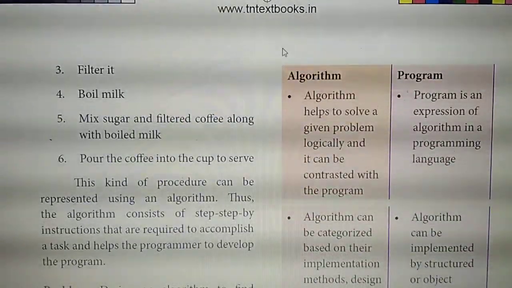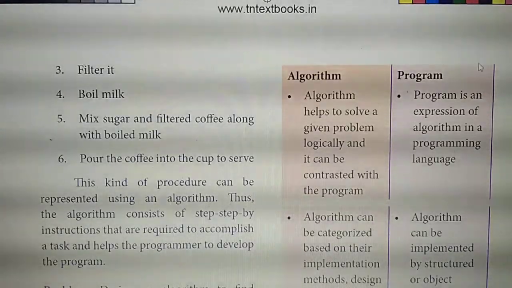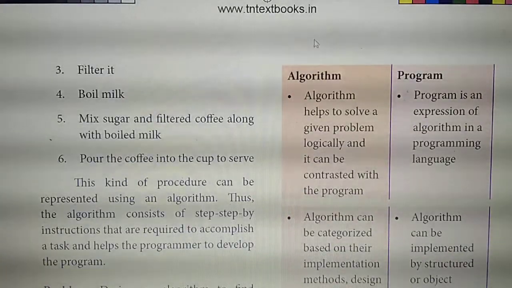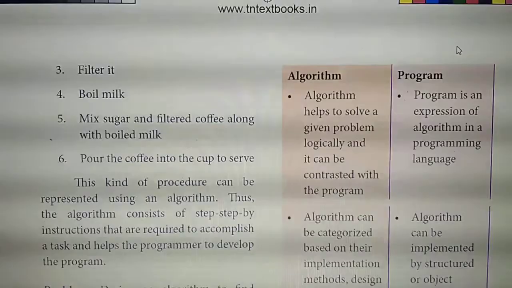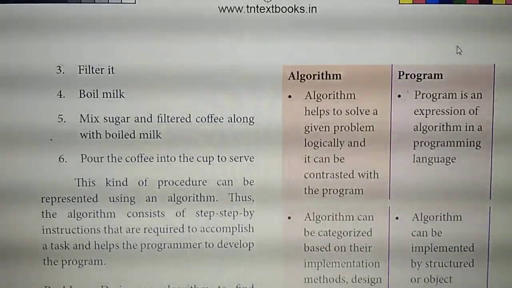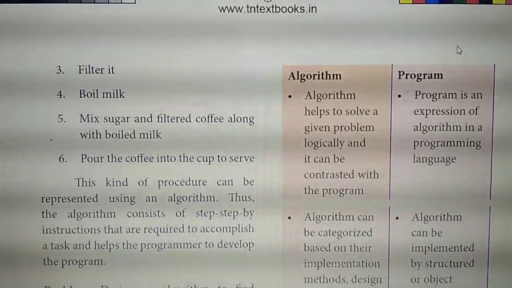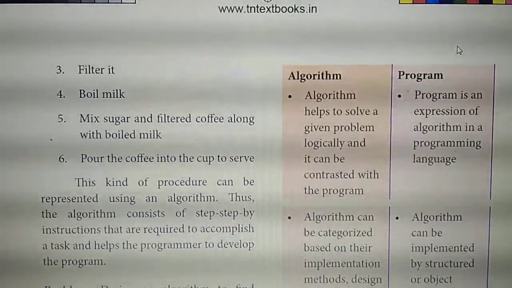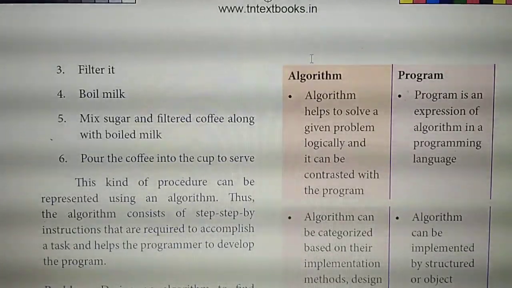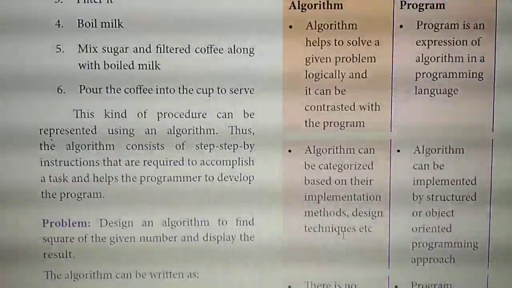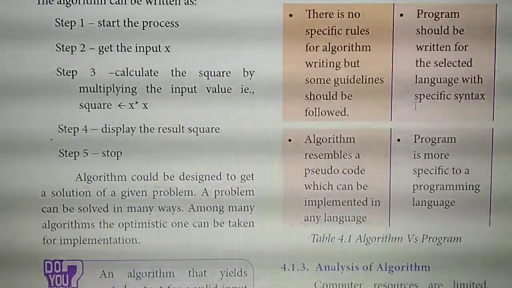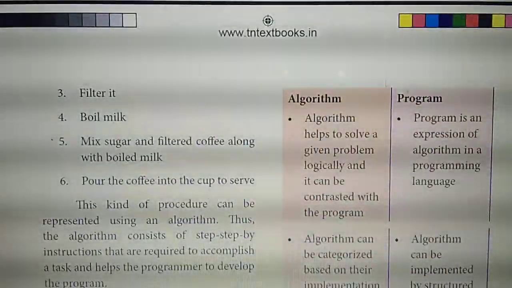See, differentiate between, same page. Differentiate between algorithm and program. Sometimes they ask for 2 mark questions, sometimes they will ask for 3 marks, sometimes they will ask for 5 marks also. Differentiate algorithm and program. So here 4 points they have given. Okay.